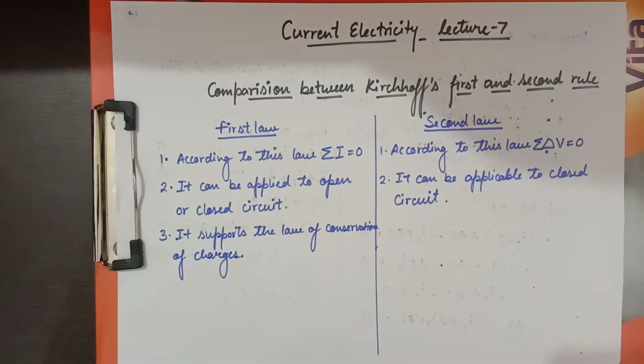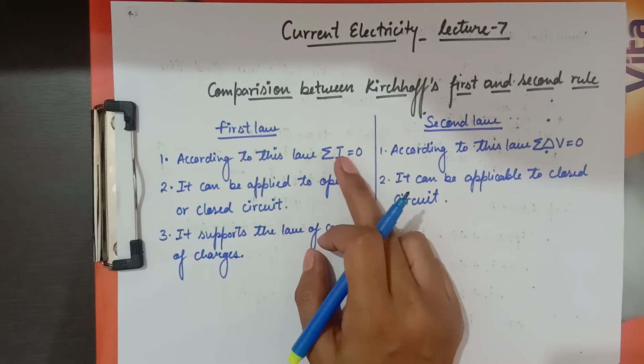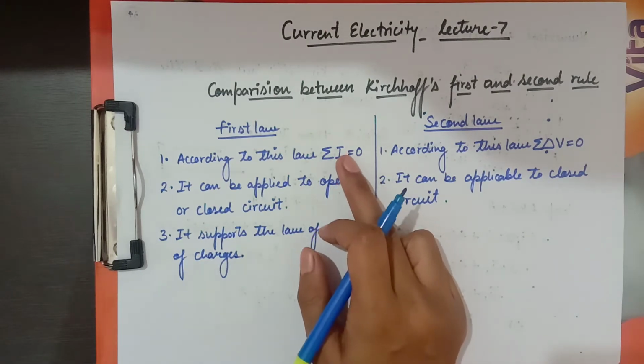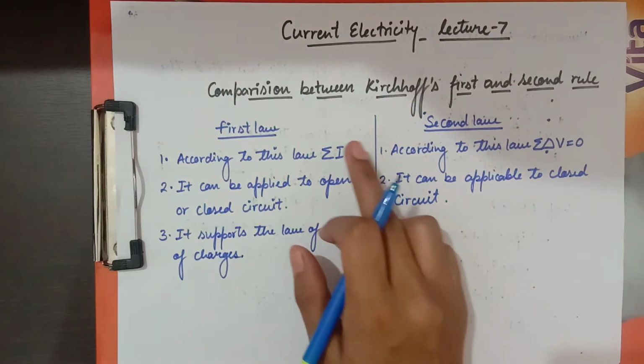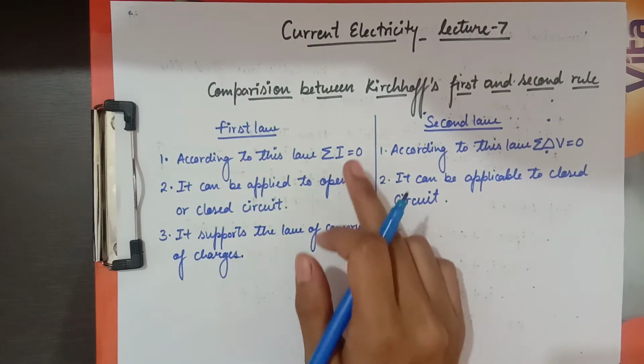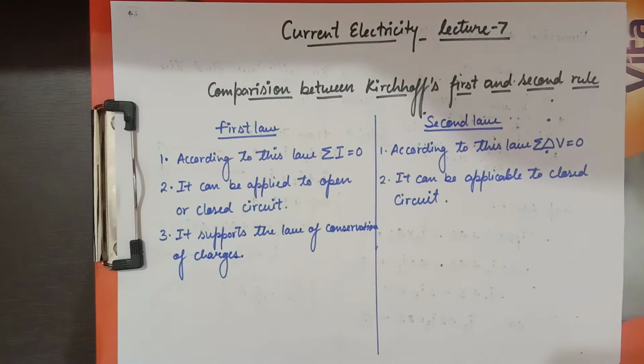The first law of Kirchhoff supports the law of conservation of charge. You can see it here: sigma I is equal to 0. If I multiply it by a small time interval delta t, then I into t will become q, and sigma q will come out to be 0. So I can say the first law of Kirchhoff supports the law of conservation of charge.